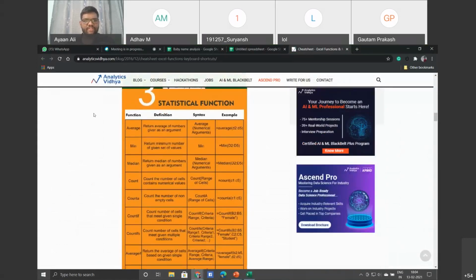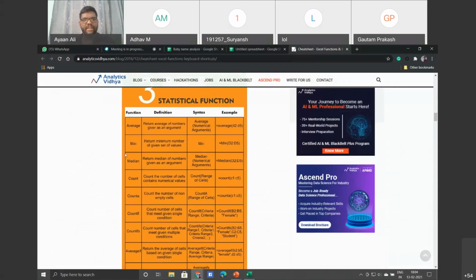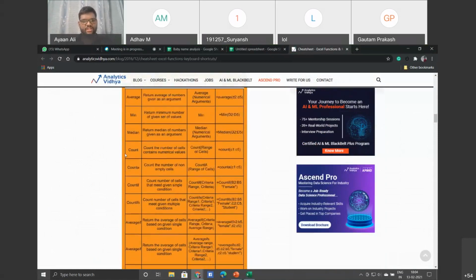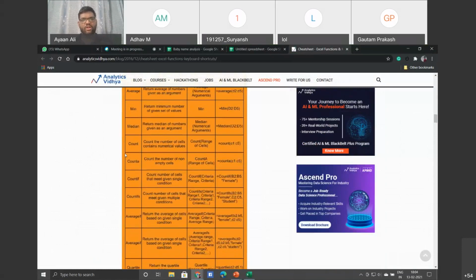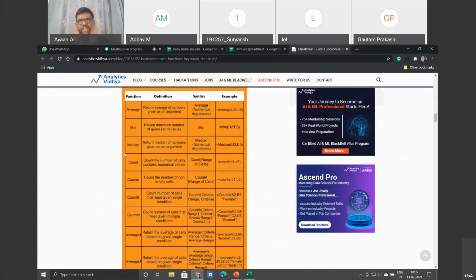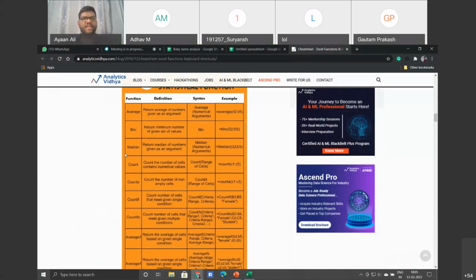Then statistical functions: average, minimum, median, count. Akshay already spoke about a few of these in yesterday's session, but in your day-to-day life, these will be used a lot. A few examples are our placements. After the year is over, you'll be getting branch-wise median salary and average salary.